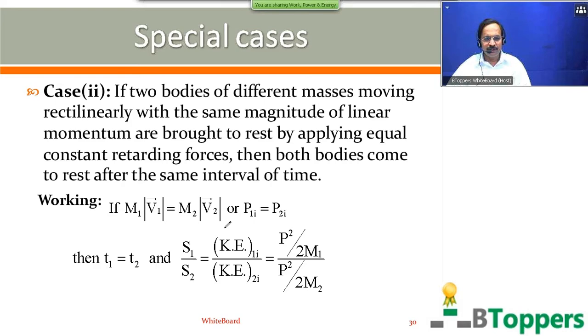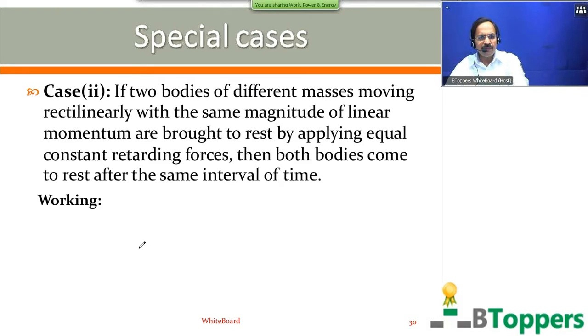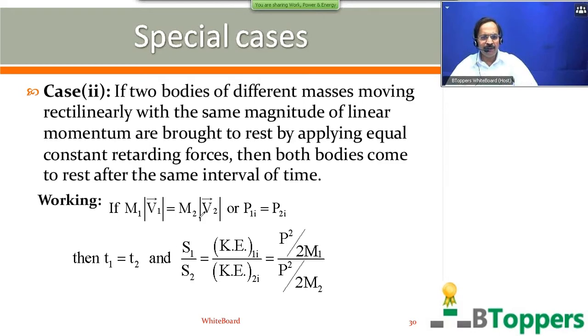That means you have to show the working I have shown in the previous case. Again, I will show that. That is, this part of working you have to show. P1i by t1 equal to P2i by t2, or t1 by t2 equal to P1i by P2i. So here P1i equal to P2i, therefore t1 will be equal to t2.